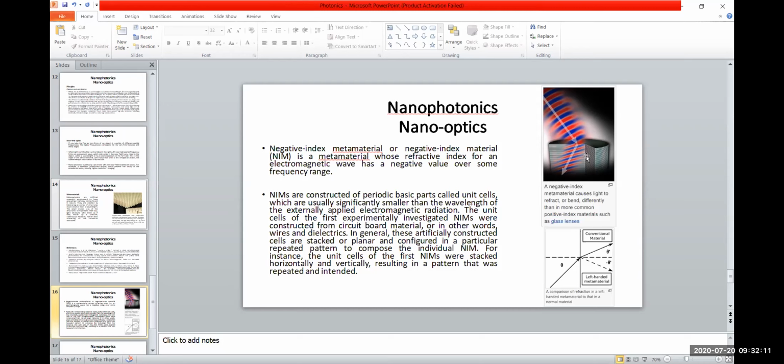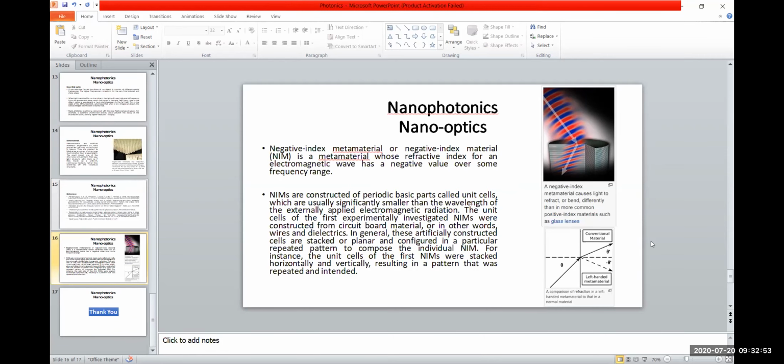The light should go slightly to the left of this material, but it doesn't go slightly left. It moves far away from that line, the way it should have gone. So these are the properties of metamaterials. They have totally different properties, and even in this diagram, the incident light, the refracted light should go in this direction. Rather it goes in the other direction, it moves back. So this is left-handed material. Conventional materials have this kind of refraction, but this has a different kind of refraction. So this is how the metamaterial comes into action.